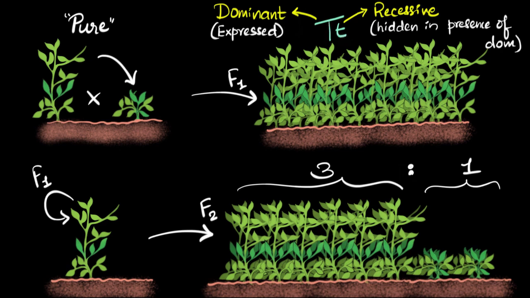Now, of course, at this point, you might have some questions as to why the tall trait is dominant. Why not the short trait? Why isn't that dominant? Well, look, Mendel is just trying to guess what might be happening. So at this point, we don't know why one of the traits is dominant. What makes it dominant?